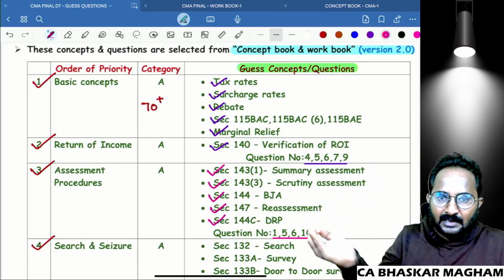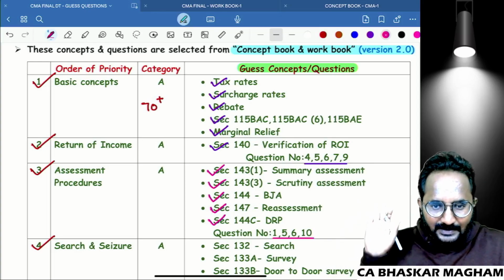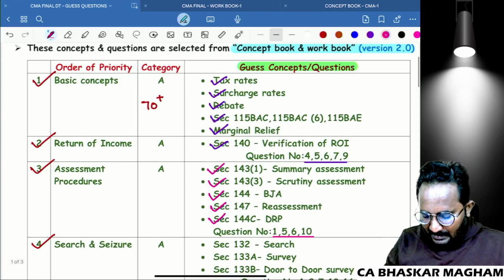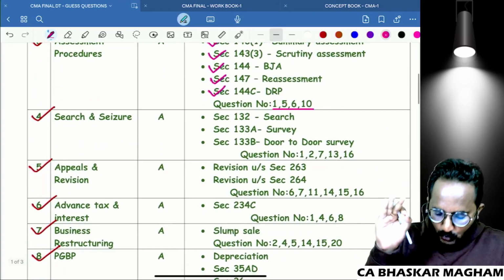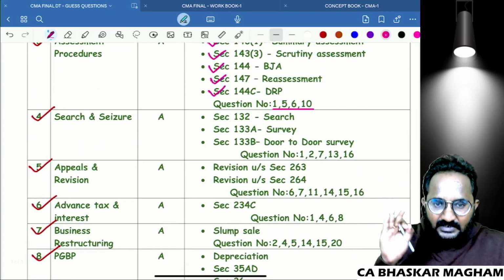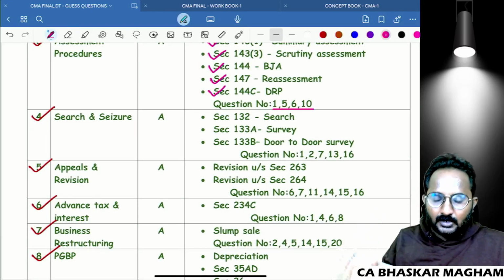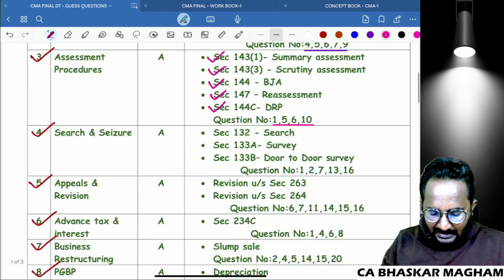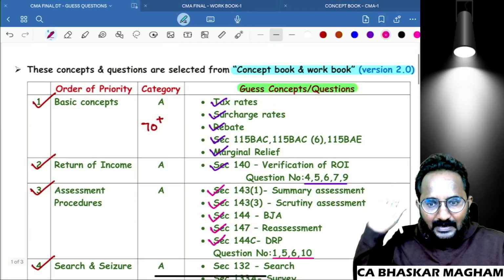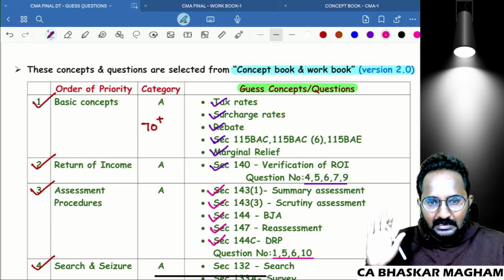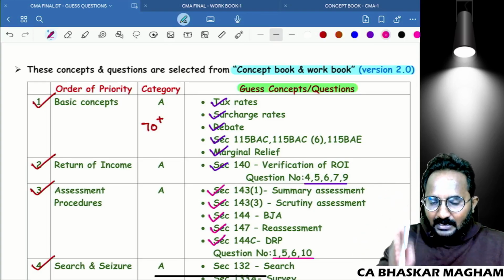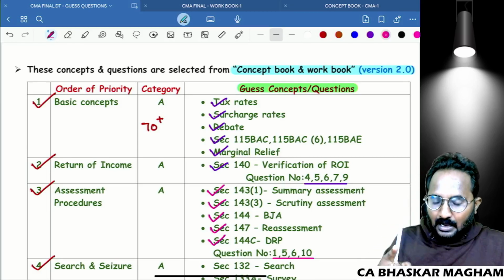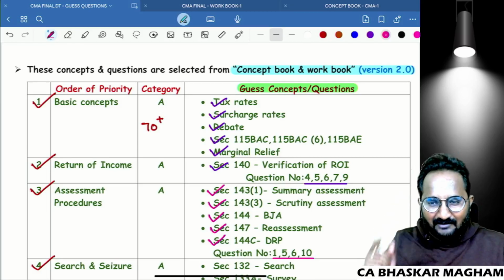If you haven't enough time, yes, you can refer to the other concepts as well as questions also. In my experience, I am suggesting you to do these concepts first, after that the question numbers. That's enough. If you have enough time, definitely you can refer to all the things also. Regular batch students as well as exam oriented batch students can complete the revision. If you are writing only a single group, you have nearly 2 days. If you are attempting both groups, maybe you have less than 1 day.